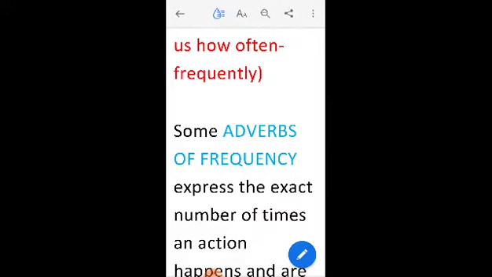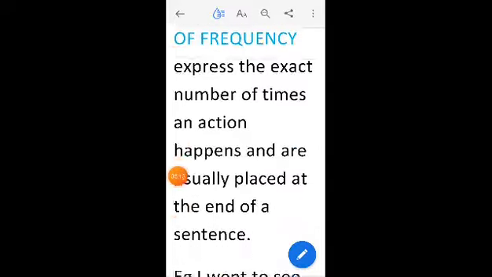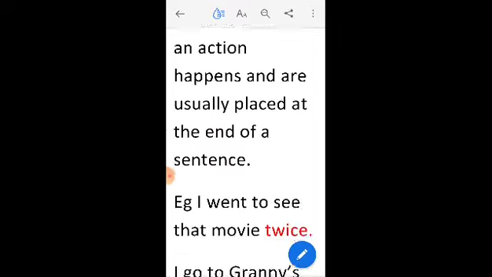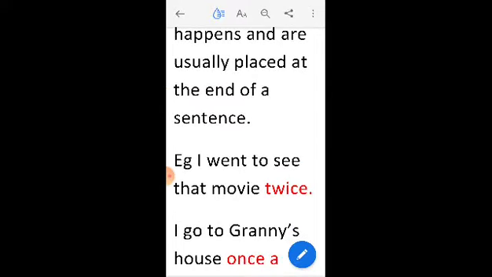Now, there is another kind of adverbs, also known as adverbs of frequency, that express the exact number of times an action usually takes place or when it has happened. It is placed at the end of the sentence. For example, I went to see that movie twice.